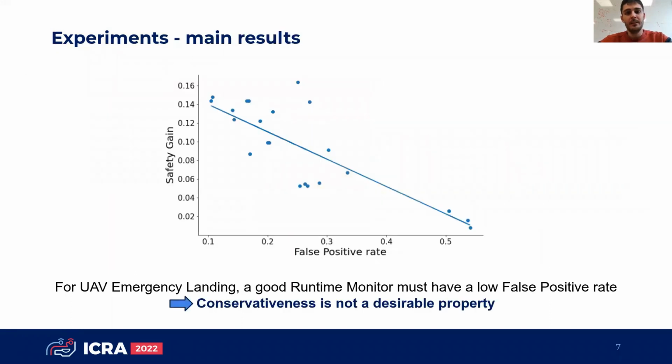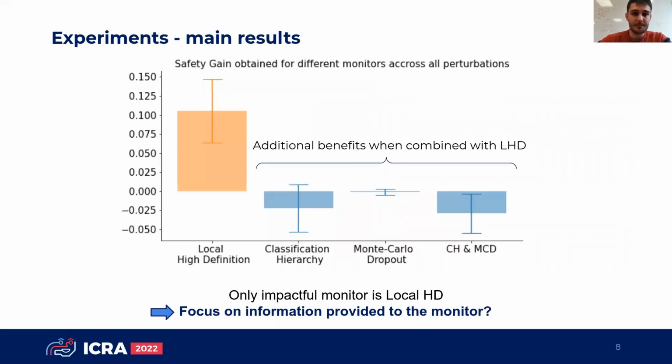The main results we got from these experiments is, first, that for UAV emergency landing, a good runtime monitor must have a low false positive rate, as we can see here, which is the most important parameter. So here, conservativeness, which is usually a desirable safety property, is not good. Too much conservativeness is not good.